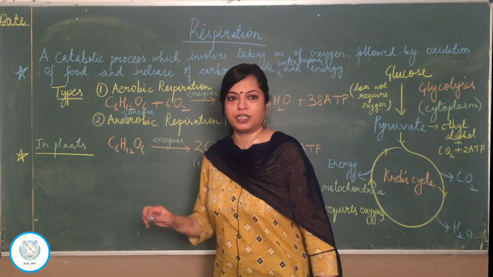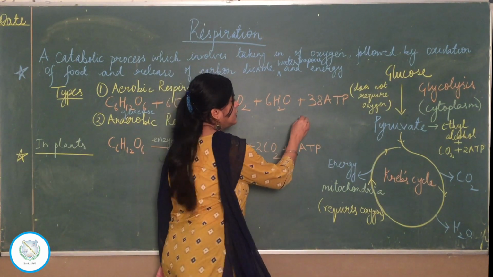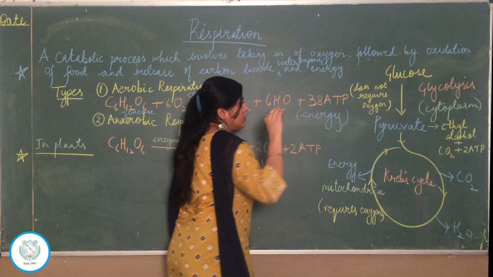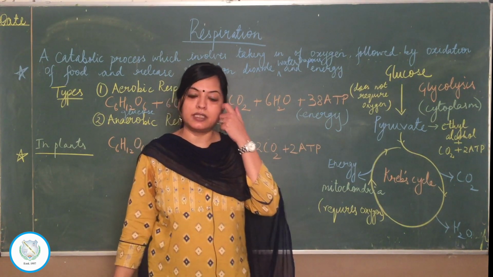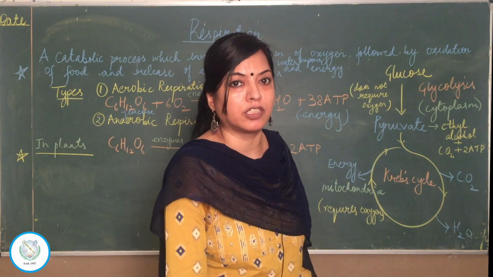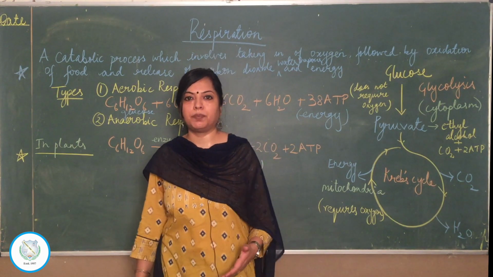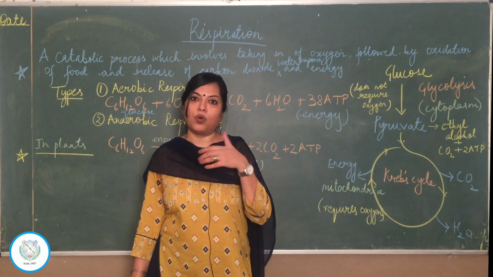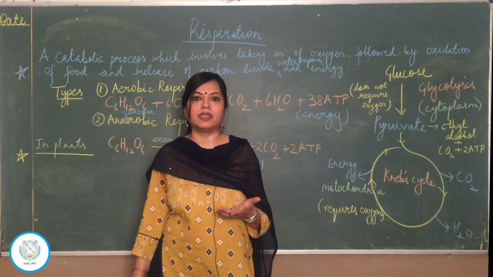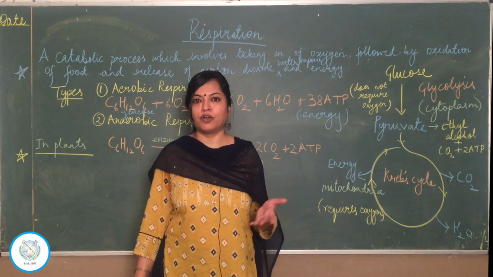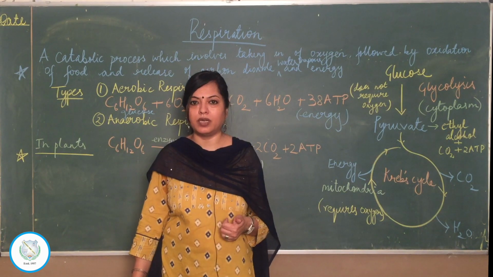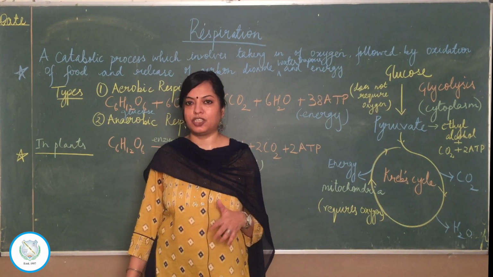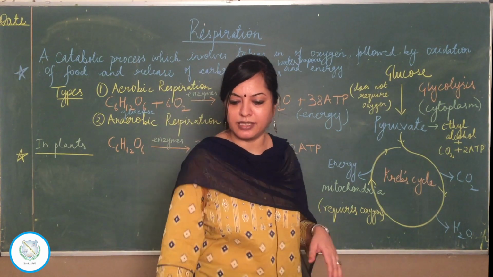Now for energy, I have written what here? 38 ATP. Now what is ATP? The full form of ATP is adenosine triphosphate. Now ATP is called the energy currency of the cell. Now you all know that our currency is the Indian rupee, or the currency of USA is the American dollar. Same way, cell also has its currency, its energy in the form of currency, and that currency is what?